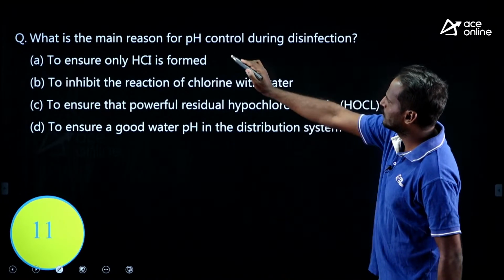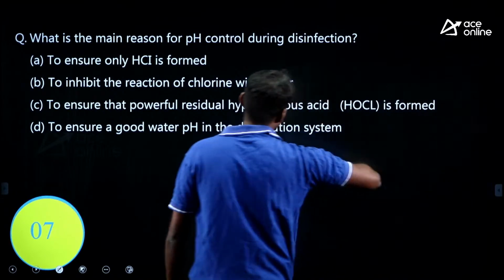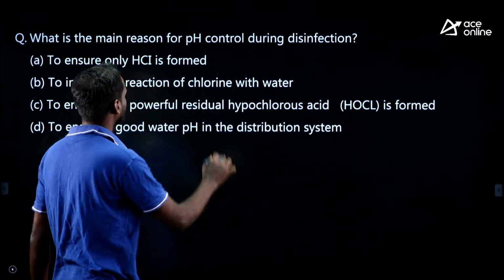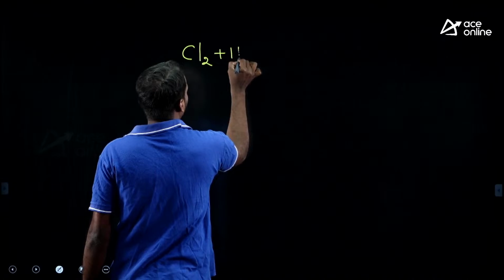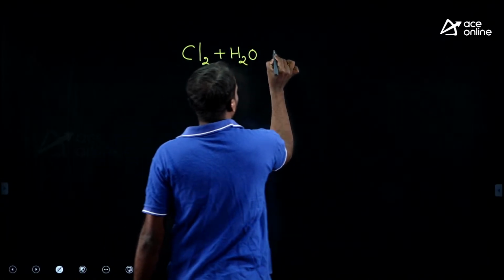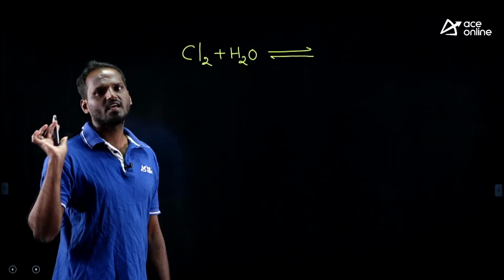What is the main reason for the pH control during disinfection? Look at this. If I add chlorine to water, what happens? It has to react, but it doesn't react when the pH is less than 5.